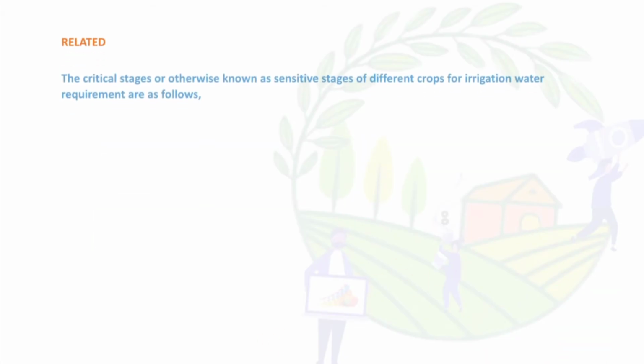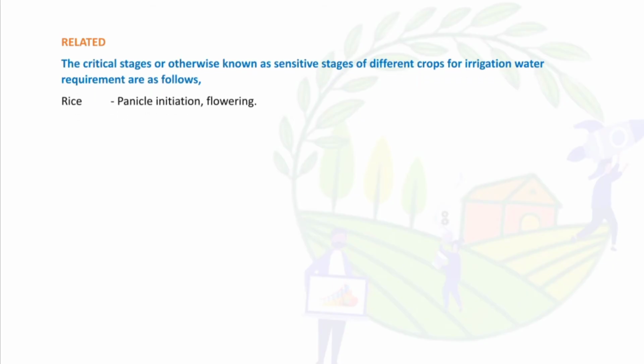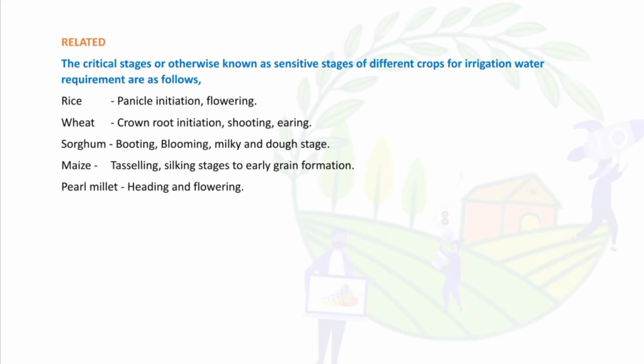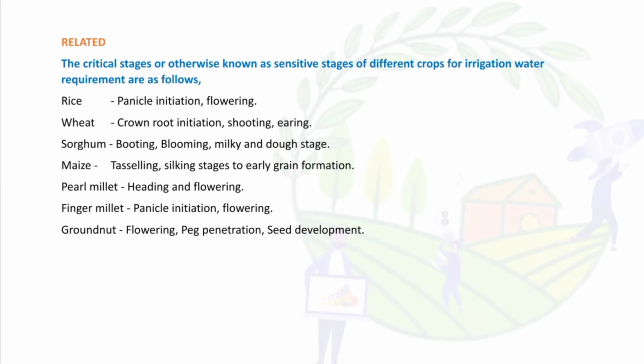And for the rice, the sensitive stage of irrigation of water is panicle initiation and flowering. For wheat, it is crown root initiation and shooting and earing. And sorghum, it is booting, blooming, milking, and dough stage. For maize, it is tasseling, silking stages to ear formation. Pearl millet, it is heading and flowering. Finger millet, it is panicle initiation and flowering. Groundnut, it is flowering, peg penetration, and seed development.